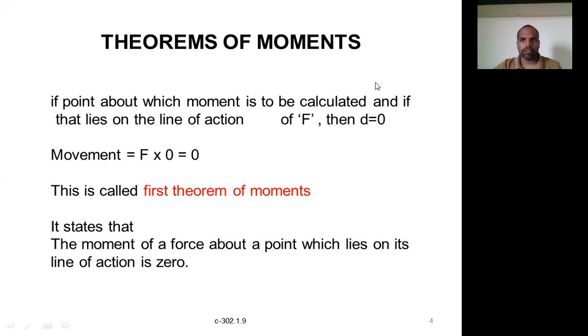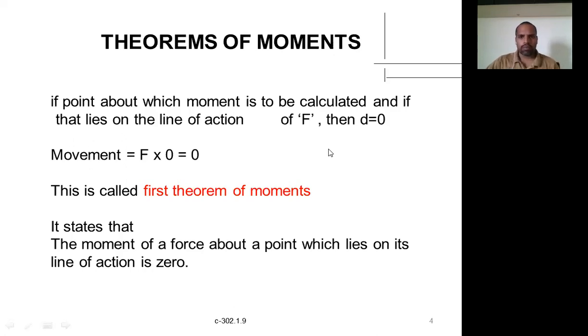So, theorem of moments. There are two or three theorems, so let us discuss them one by one. We have already discussed how to calculate the moment of force. Moment of force, or moment, is equal to force into perpendicular distance. If the point about which the moment is to be calculated lies on the line of action of the force, then d becomes 0.